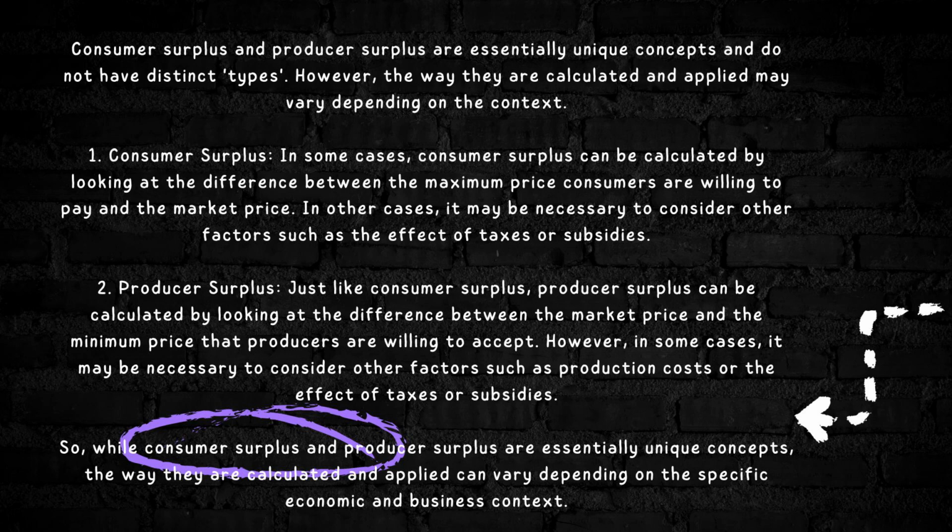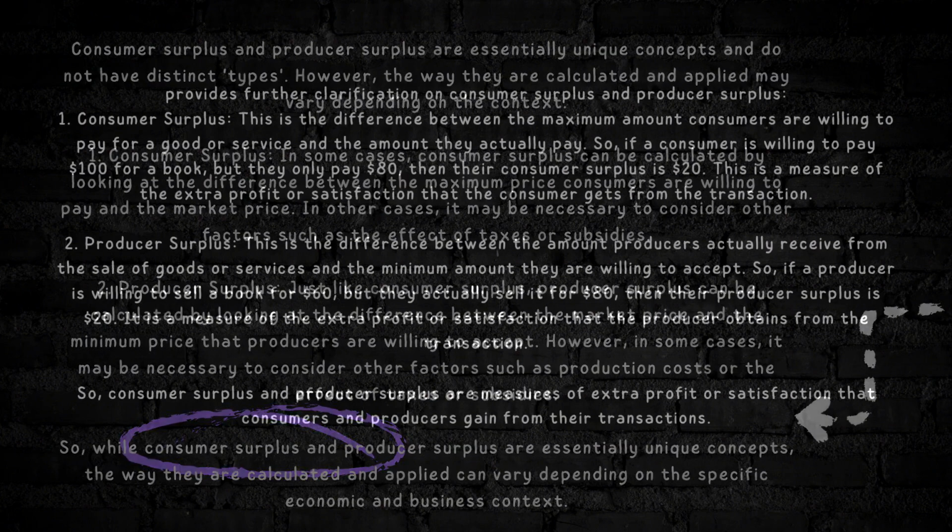2. Producer surplus. Just like consumer surplus, producer surplus can be calculated by looking at the difference between the market price and the minimum price that producers are willing to accept. However, in some cases it might be necessary to consider other factors such as producer costs or the effect of taxes or subsidies. So, while consumer surplus and producer surplus are similar quantities, they differ in the way they are calculated.